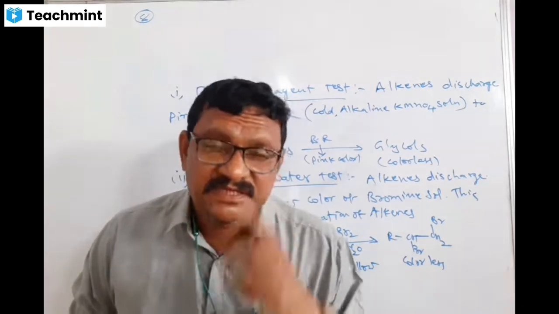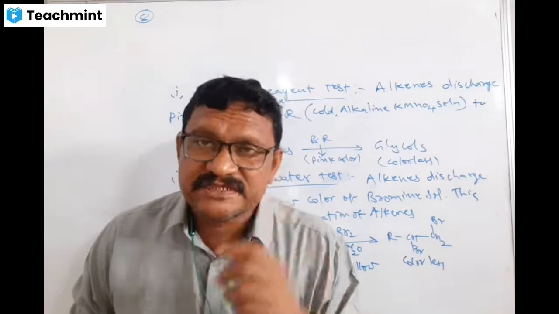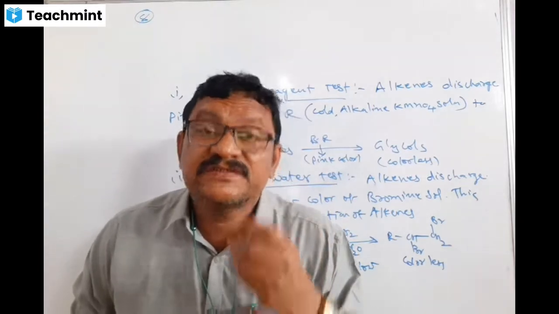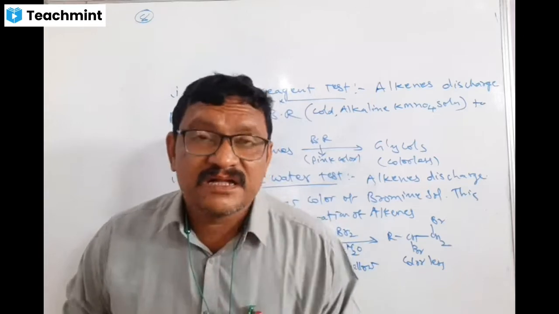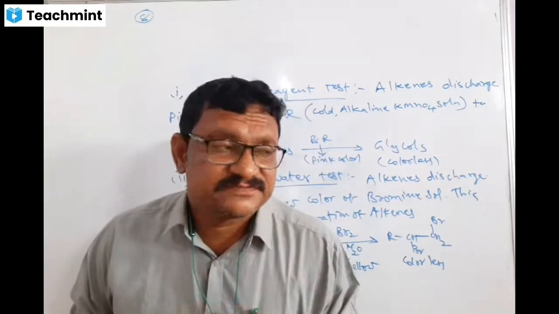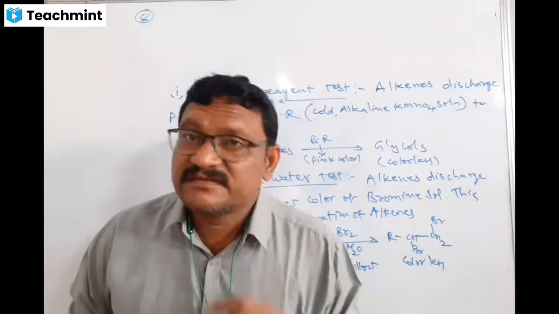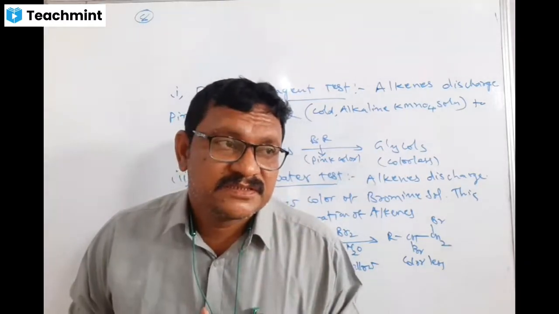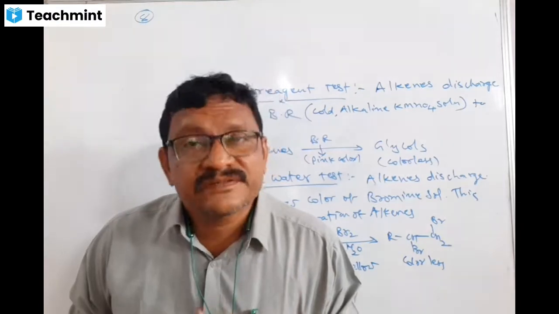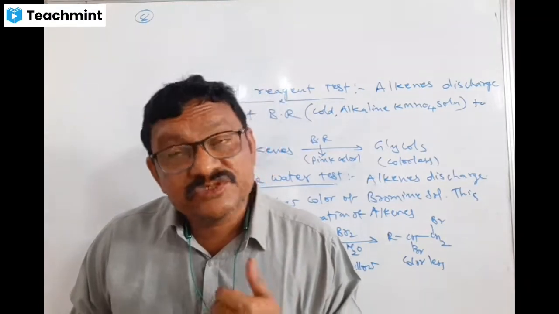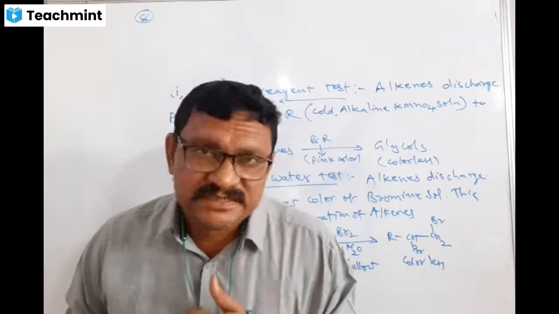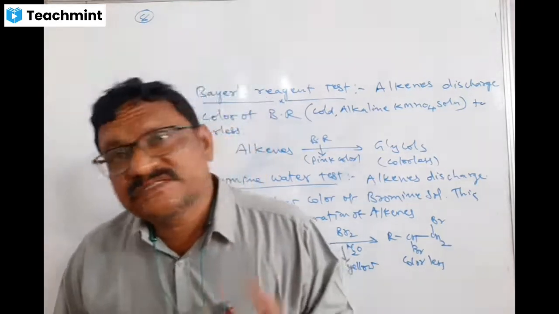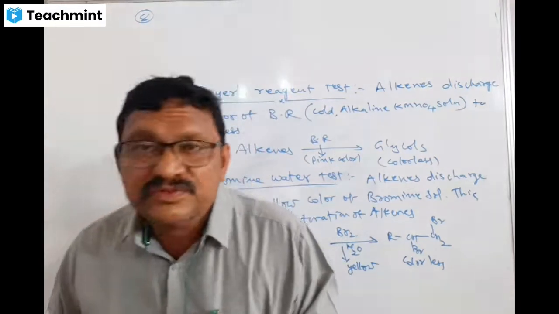There we discussed types of organic reactions: substitution reactions, addition reactions, elimination reactions, rearrangement reactions, even polymerization reactions, all those things we discussed earlier. And also we studied electronic effects: inductive effect, mesomeric effect, hyperconjugation effect. All those introduction parts we finished. So it is very easy to understand and well known to all of you.